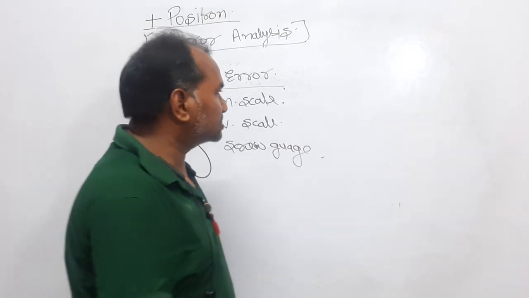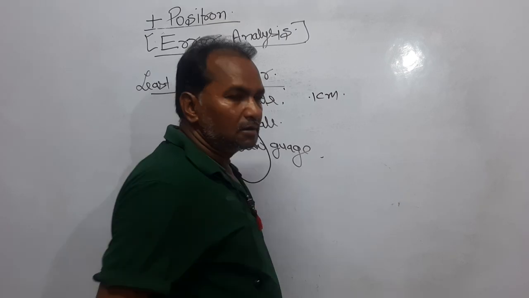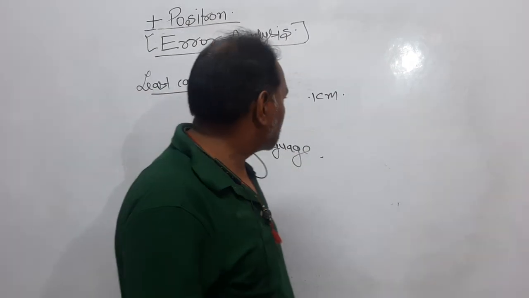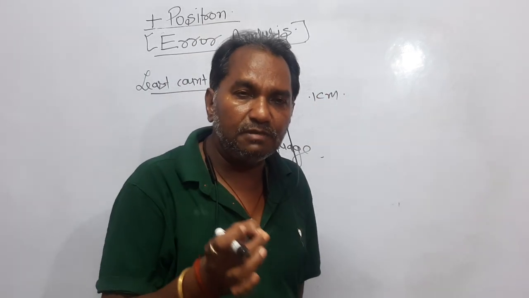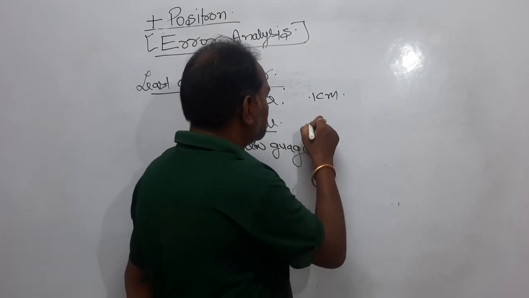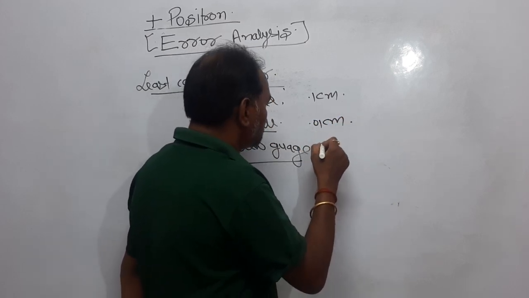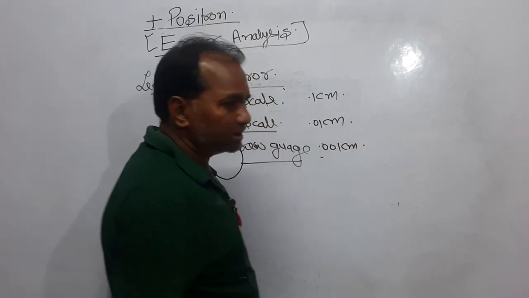The least count of the meter scale is 0.1 centimeter. 0.1 centimeter means the minimum exact distance you can measure using the meter scale is 0.1 centimeter. Vernier scale has the least count 0.01 centimeter, whereas the screw gauge has the least count 0.001 centimeter. Right?